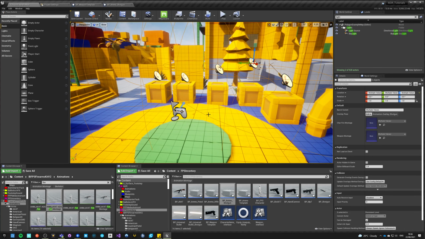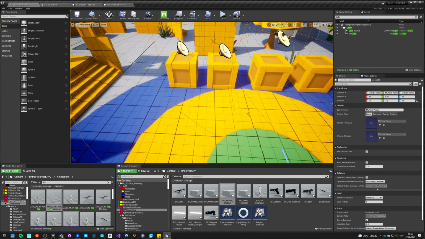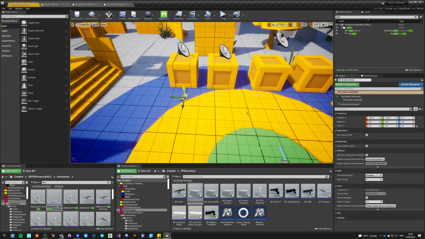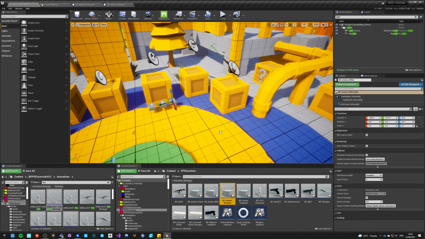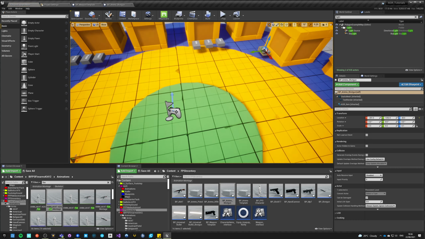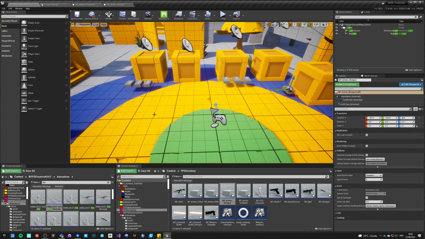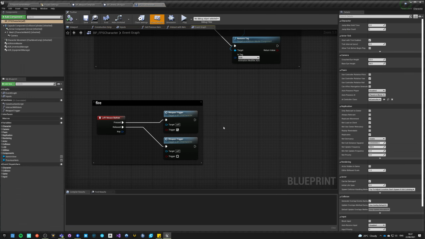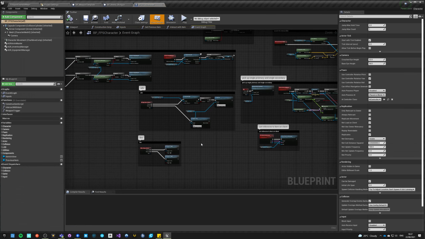Okay, so we got this, and now we can place probably those items in the world somewhere. We can duplicate them. 3 times pistol, 3 times rifle, and let's set at least 1 box of shotgun shells, but we still can't pick them up because we haven't programmed anything about picking them up. So let's go to our FPS character, and we need to change a few things.